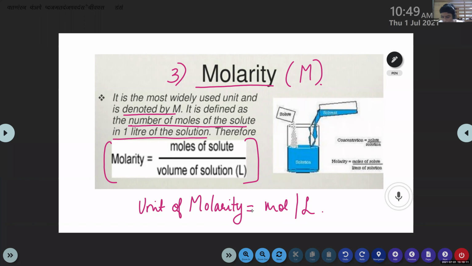It is the most widely used unit, and it is denoted by M. It is defined as the number of moles of solute in 1 liter of solution. Therefore, molarity is equal to moles of solute by volume of solution in liter. You can also add this point: unit of molarity is mole per liter. Also, we can use capital letter M.